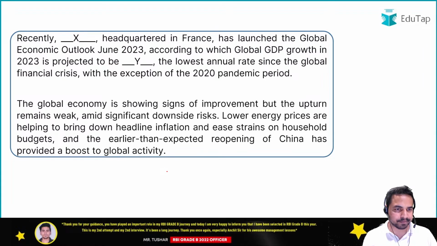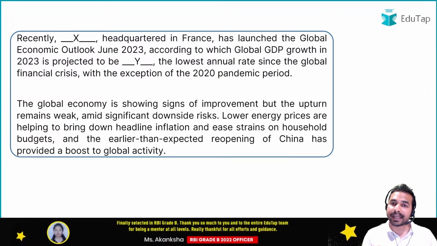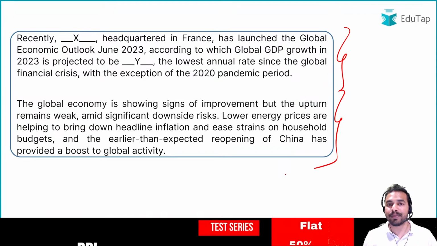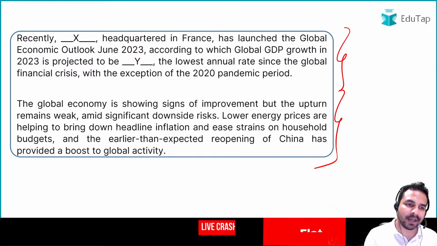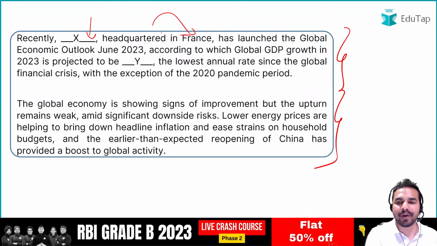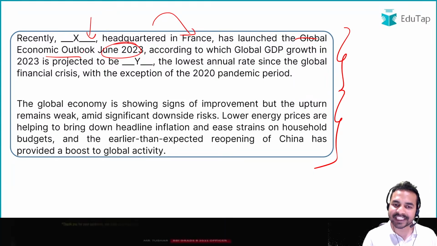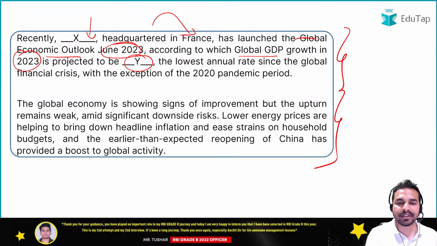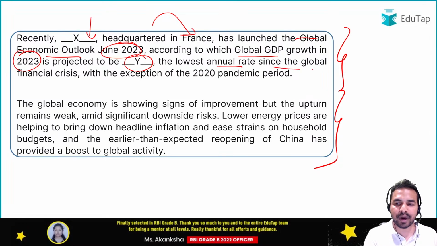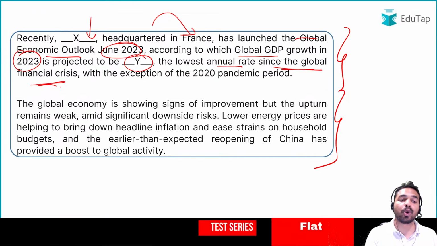Okay, absolutely right. So guys, here is another very important question for all of you, and I believe that such questions are what you get to see in the exam. If you have seen last year's PYQs, we see similar questions. And here is another fresh question for all of you. Recently an organization which is headquartered in France has launched the Global Economic Outlook June 2023. As per the report, global GDP growth in 2023 is projected to be dash, which is the lowest annual rate since the global financial crisis. See guys, a very important point. It is the lowest one since the global financial crisis.